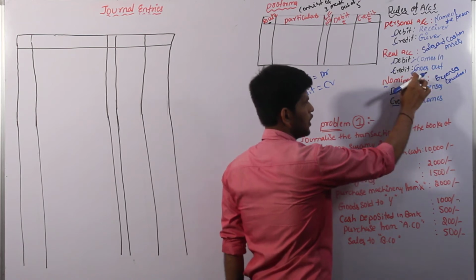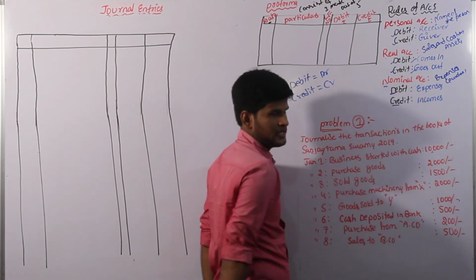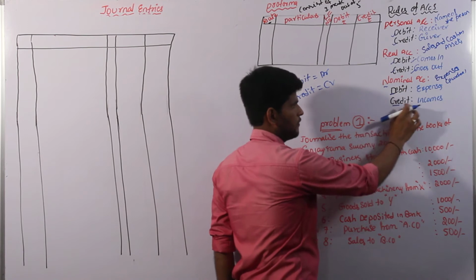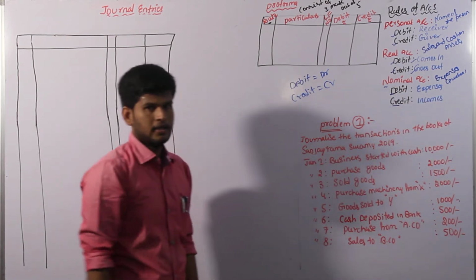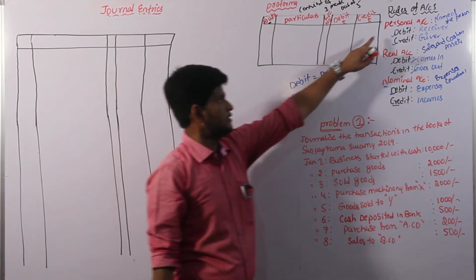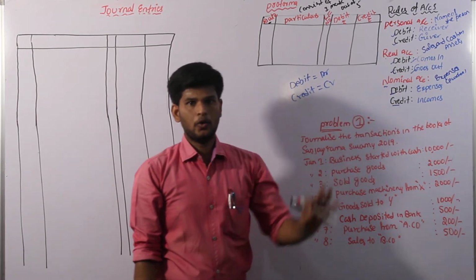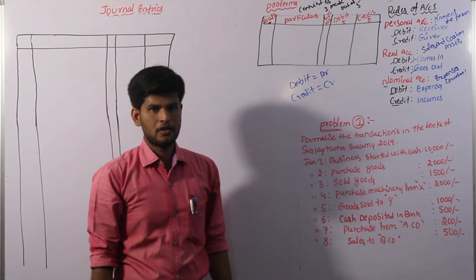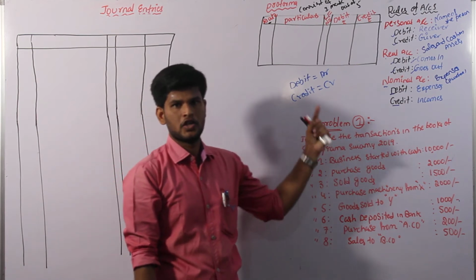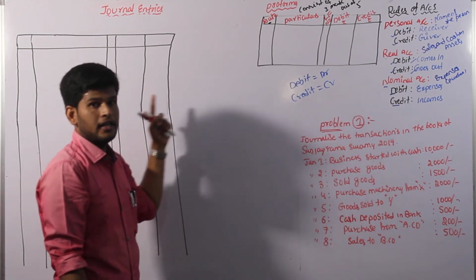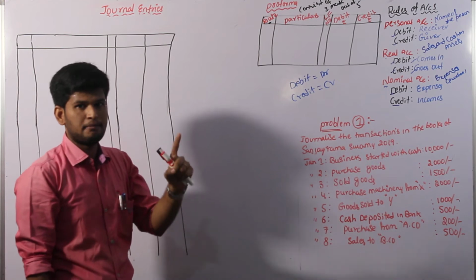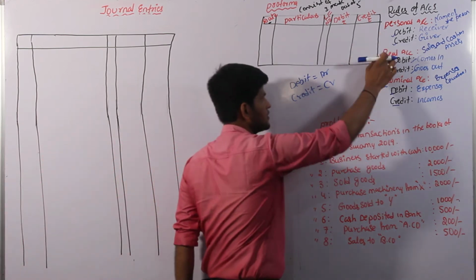In the debit side of a nominal account we have to write expenses. In the credit side of a nominal account we have to write incomes. These are the rules. These three rules are mandatory and help the accountant in every business organization while entering a transaction into a journal entry. Each and every individual entry must satisfy these three rules.